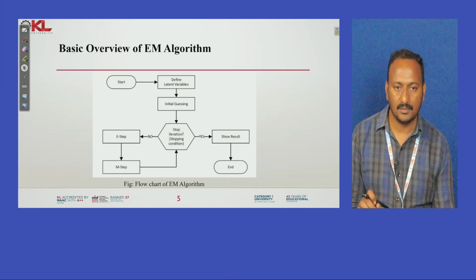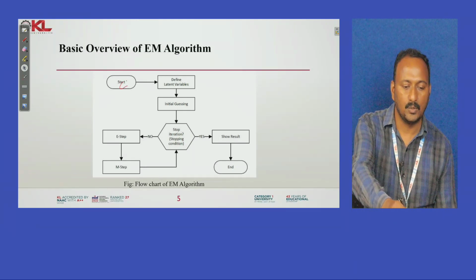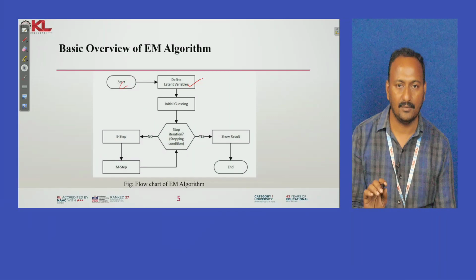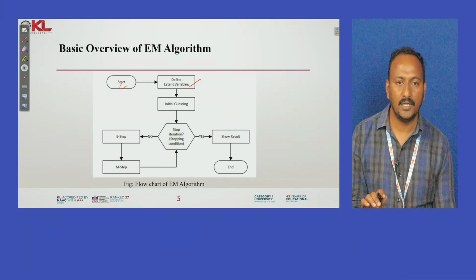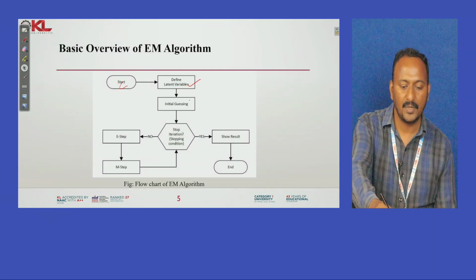Coming to the flow diagram or flow chart of the EM algorithm, this is the starting state. Here we simply define the latent variables. Whatever data features we have, in that we need to identify what the latent variables or latent features are. We define them, and after that we give the initial guessing values for them.